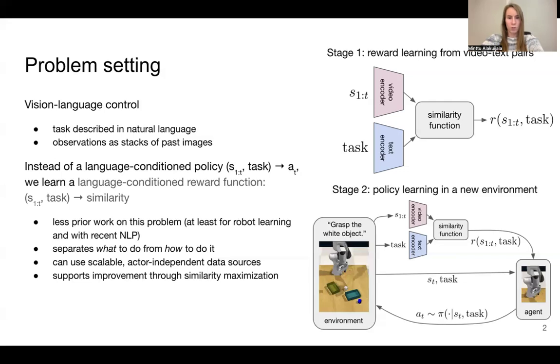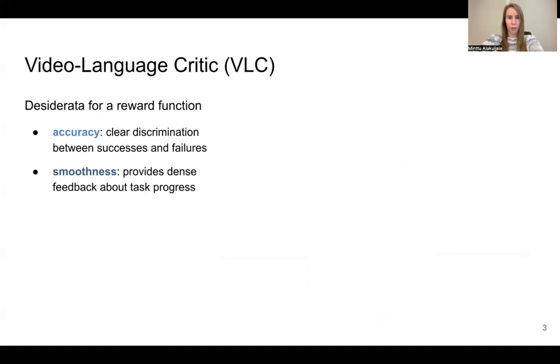Our approach consists of two stages. First, we train a reward function on video-text pairs. The reward model is then frozen and used to inform policy training in a new environment. We design Video Language Critic to meet two criteria. First, reward predictions should be accurate, meaning that they should clearly differentiate between successes and failures. Moreover, rewards should be smooth over time. They should capture task progress as early as possible.